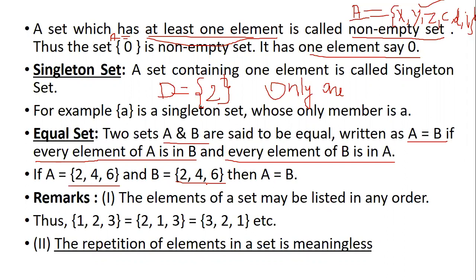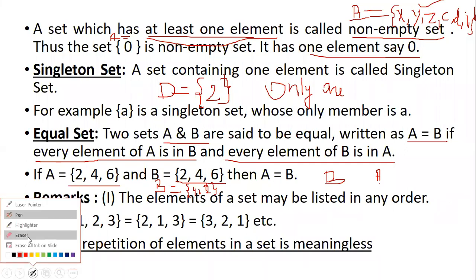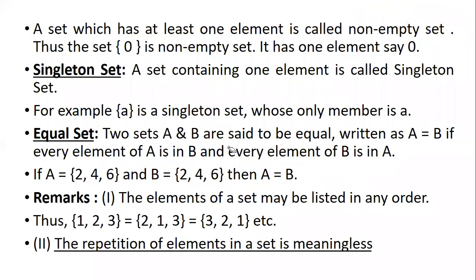Okay, proper subset, what will happen is, let's say A and B are there. Now I will change this B. I'll change it to 4 and 2. Okay, B is 4 and 2. Now can I say B is a proper subset of A? Can I say B is a proper subset of A? I will repeat the question once again.